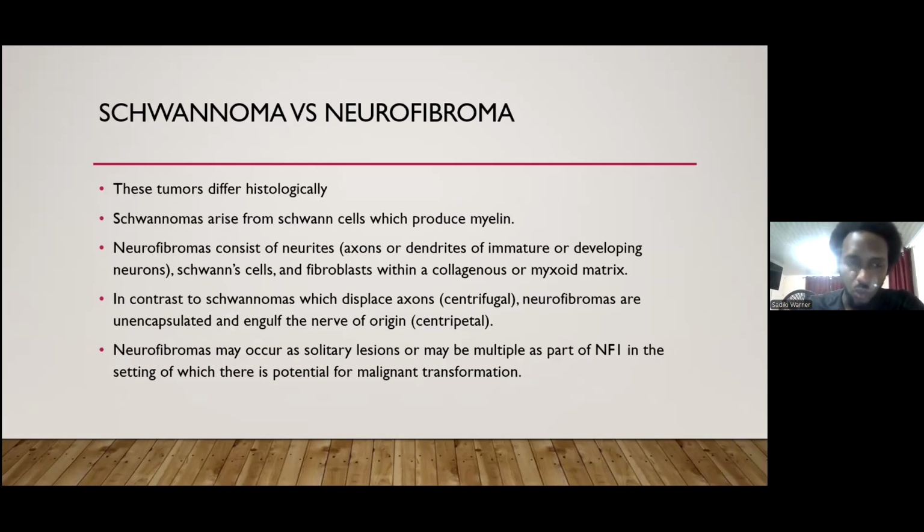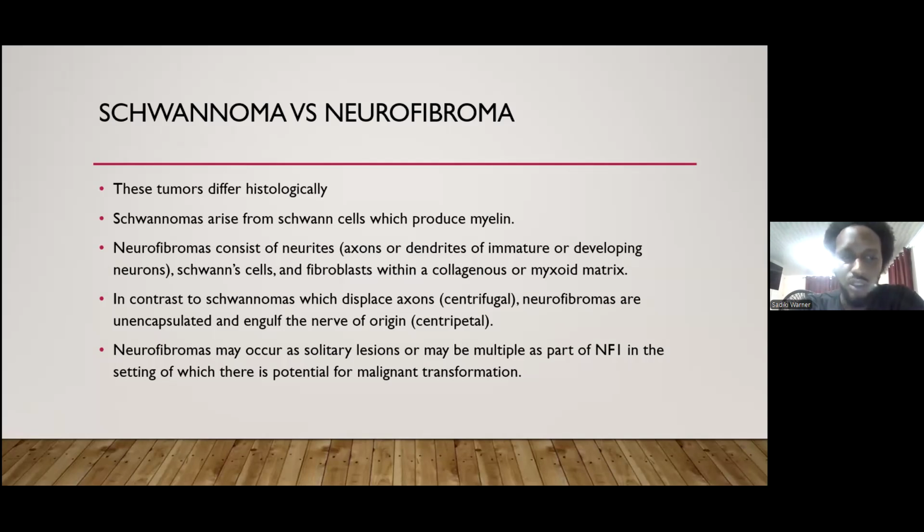Now, we look at the difference between schwannomas and neurofibromas, where these tumors differ histologically. A schwannoma usually arises from the Schwann cells, which produce myelin, in contrast to neurofibromas, which consist of neurites, being axons and dendrites of immature developing neurons, Schwann cells, and fibroblasts within a collagenous or myxoid matrix. In contrast to schwannomas, which displace the axons, neurofibromas are unencapsulated and involve the nerve of origin.